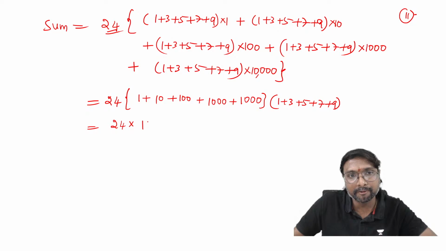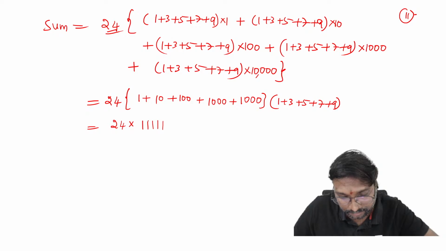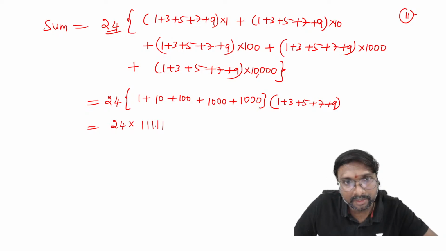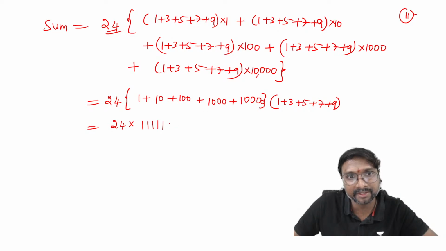So what is that? You can say 1 1 1 1 1, no? 5 digits, no? 1 2 3 4, how many you can say? 1 2 3, so this is 10,000 and this is 1000. Okay, 5 digits, right? Into what is that? So 9 plus 1 is 10, 10 plus 15 is 25 it will come, right? So finally this is the value, right?